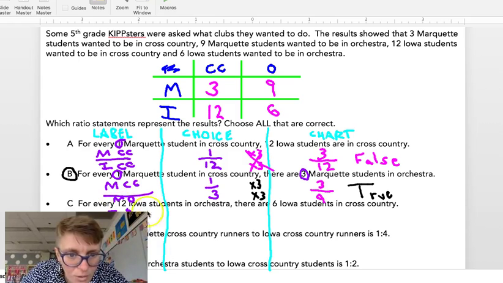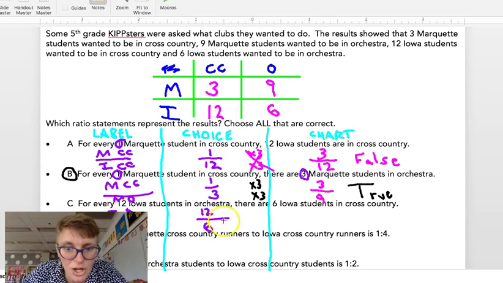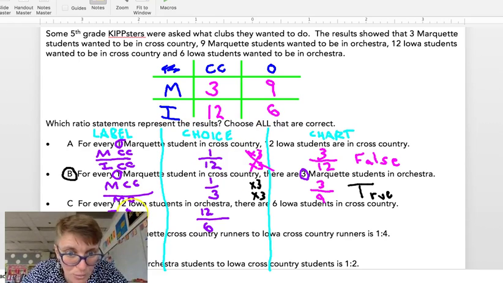This says Iowa orchestra, Iowa cross country. Iowa orchestra, it's saying is 12. Iowa cross country is saying it is 6. Let's look at our chart very carefully, because we're going from what's in our answer choice to what's in our chart. This is saying Iowa cross country is 6. Sorry, Iowa cross country is 12. Iowa orchestra is 6. So we want orchestra first. Remember, order matters. It is 6 to 12.